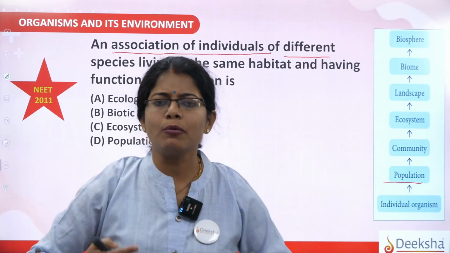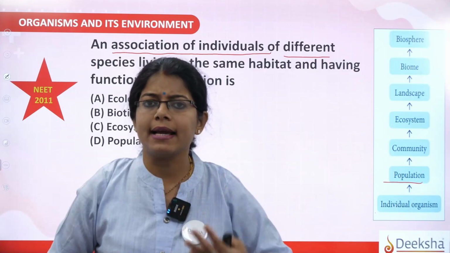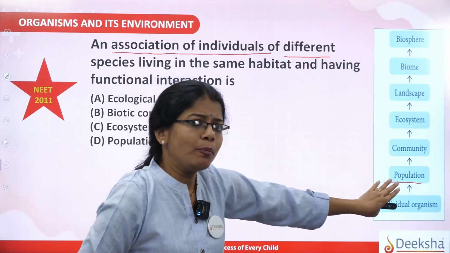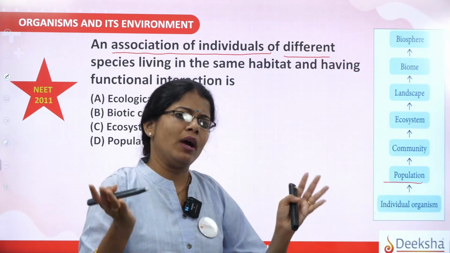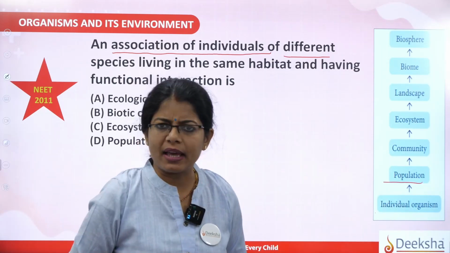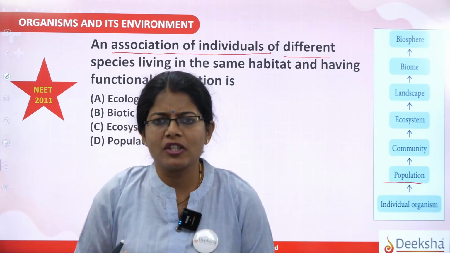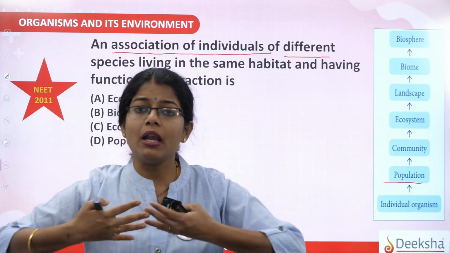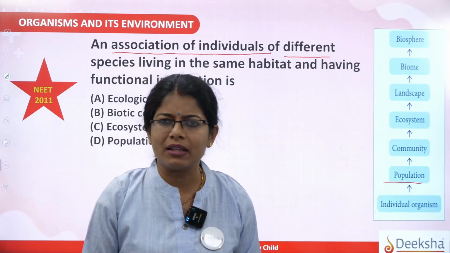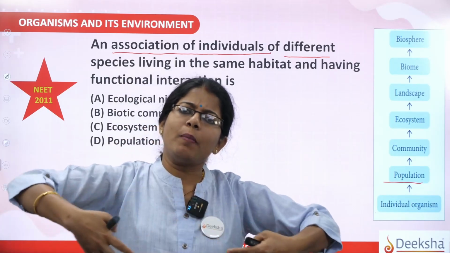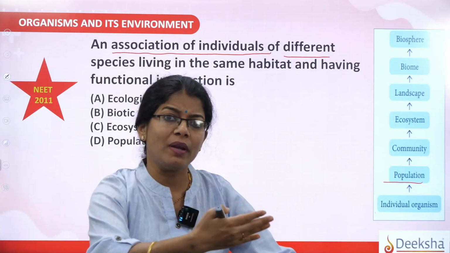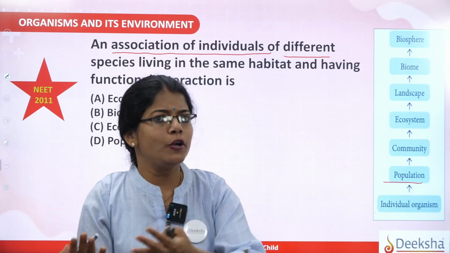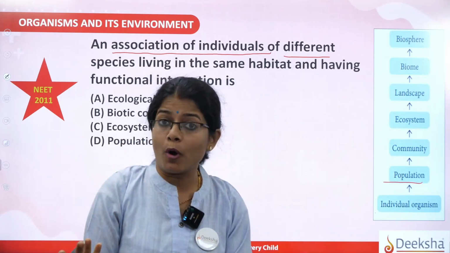Many individuals come together to form the next level of the hierarchy, that is the population. When you move on to an entire environment, different populations would be there. For example, human population, right? Then the cat population, then the dog population. So how many populations can you count? Humans, that is 1, cat 2 and dog 3. So 3 different populations, right?